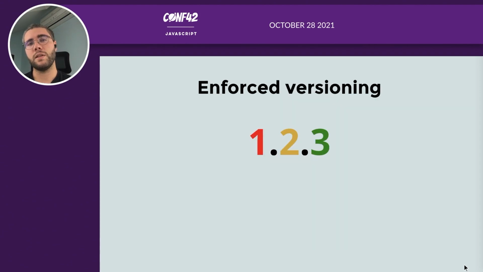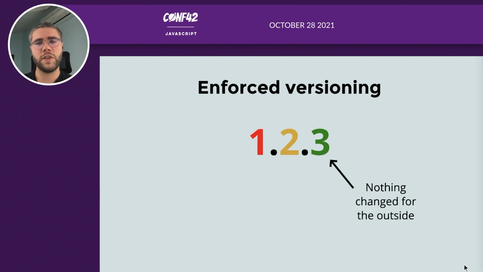The versioning is enforced. I don't know if you're familiar with semantic versioning, but it's this triplet of numbers representing the version. The last one is called the fix number, and when you increment it, it means that nothing has changed for the outside world. So anybody that relied on your package can update safely without breaking anything.